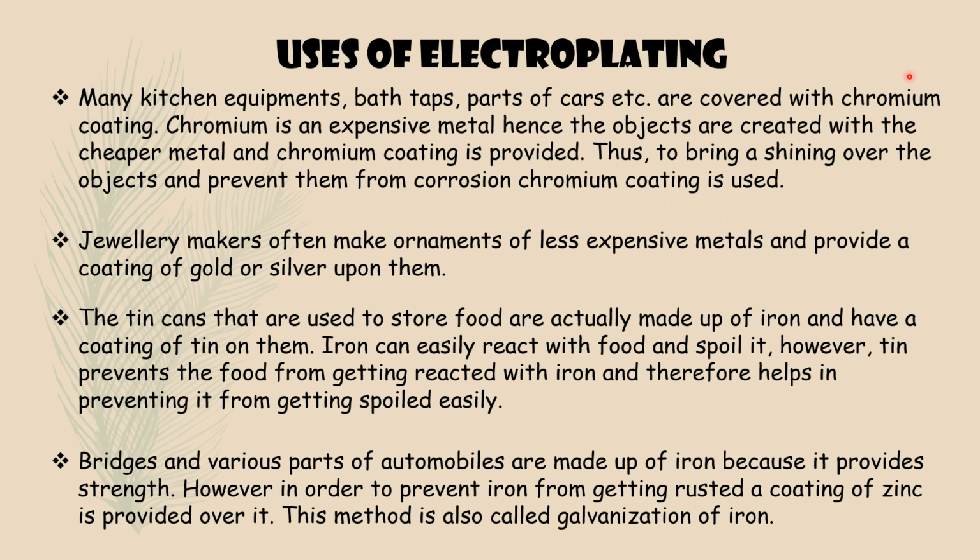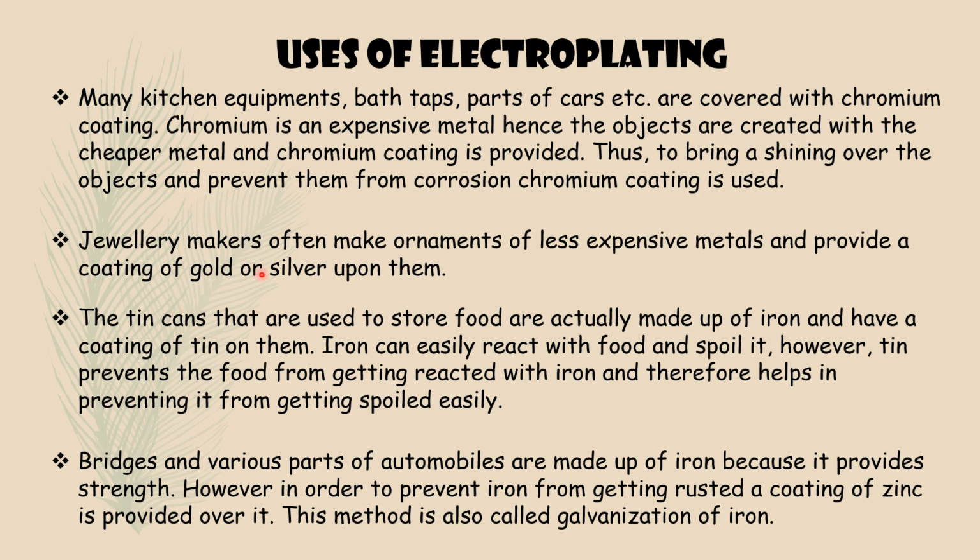So this is one example for electroplating. We cannot make the whole object with chromium because that is expensive. That is why using electroplating we can cover the substance with a chromium layer.